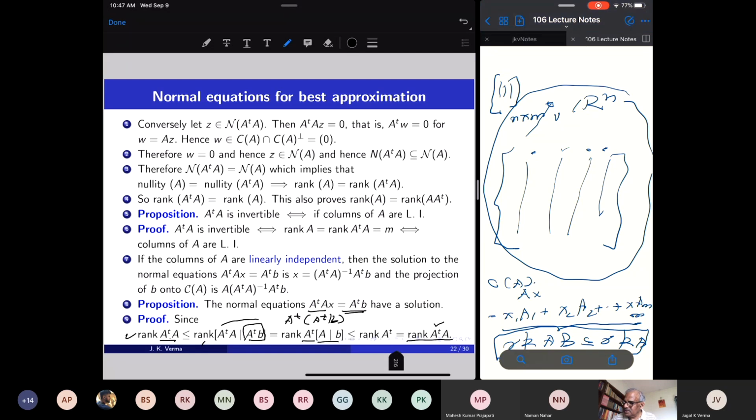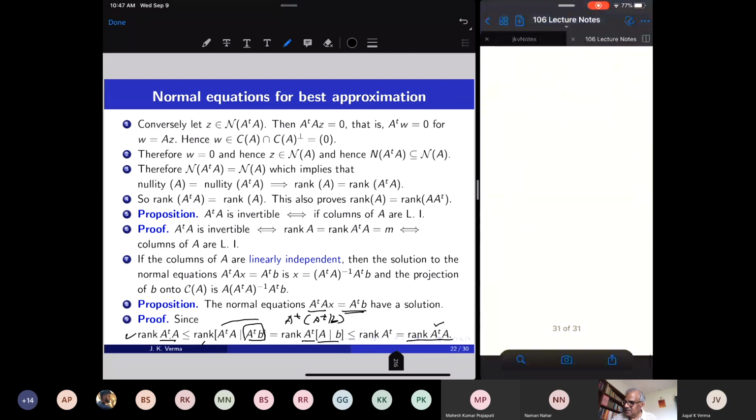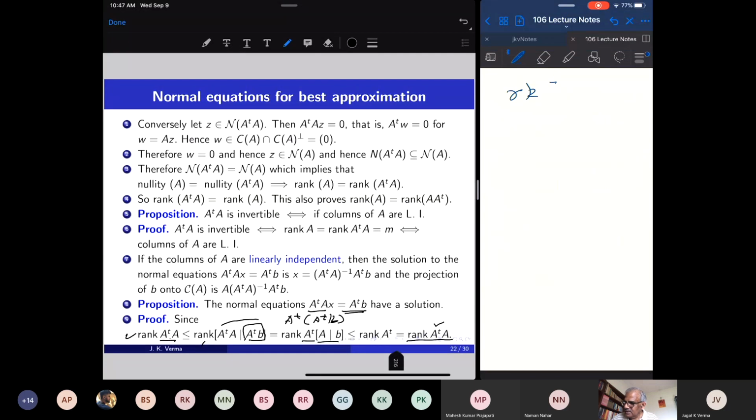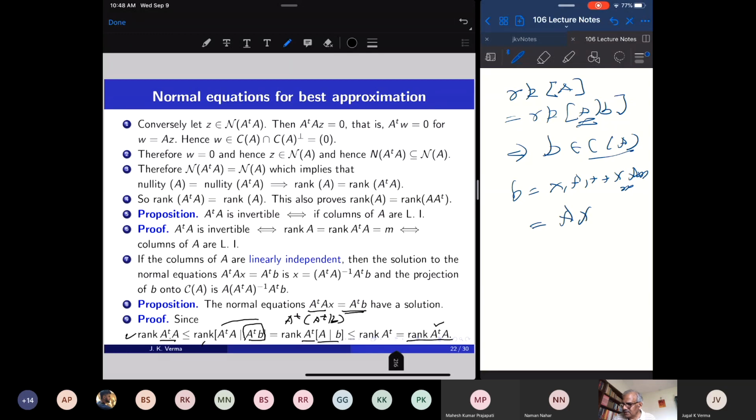Once the augmented matrix and the given matrix have the same rank, this means b is in the column space. b is linearly dependent on the column vectors of A. Once b is in the column space, b equals x1 A1 plus ... plus xm Am, and therefore this is equal to Ax.